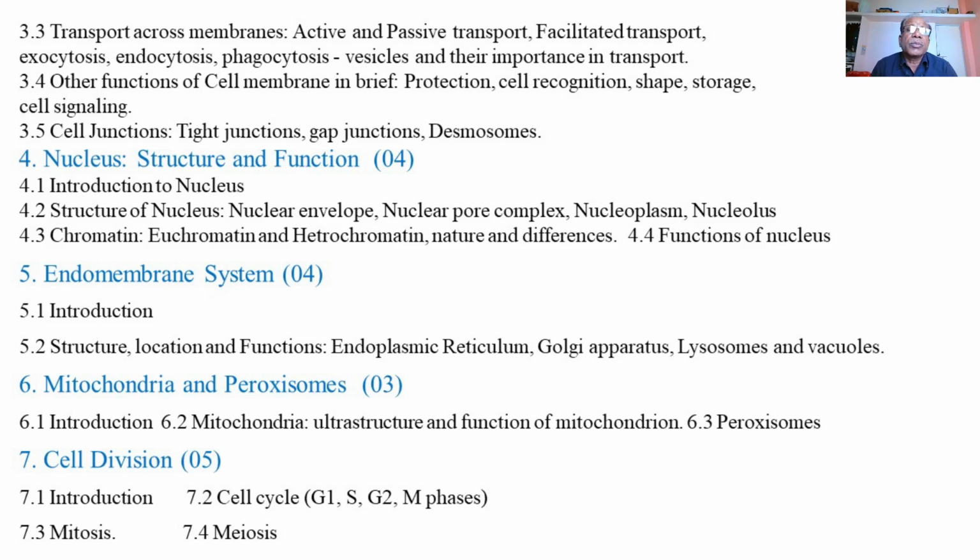So in this topic we are going to study the introduction to the nucleus, then the structure of the nucleus: nuclear envelope, nuclear pore complex, nucleoplasm, and nucleolus. These are the important components or parts of the nucleus, useful in its normal functioning.